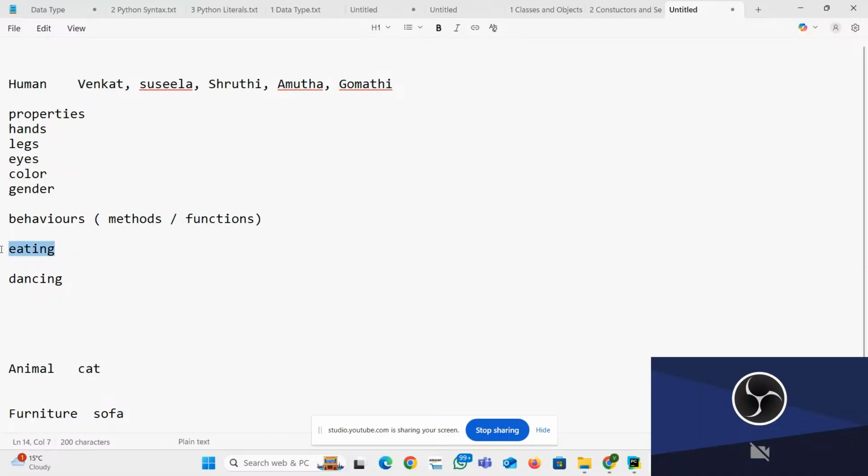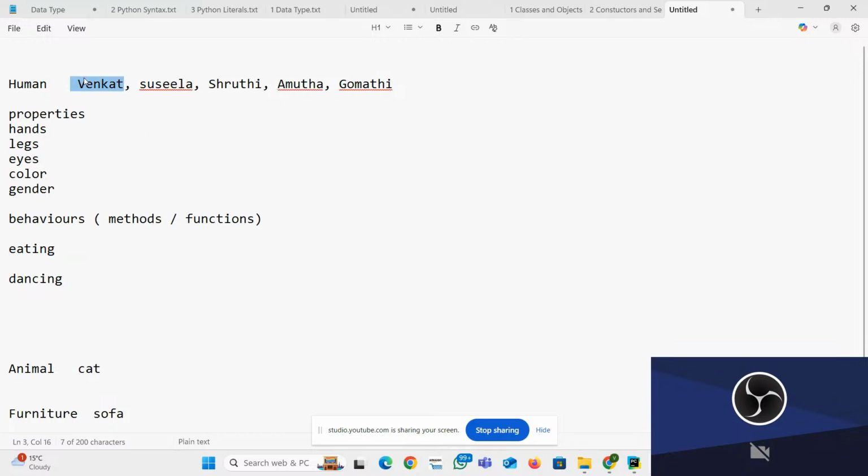For eating, assume that Venkat is a non-veg guy, and Susila could be a veg one. Dancing: Venkat may not know dancing, but Susila must be knowing Bharatanatyam, and Shruti must be knowing Western dance. So this method is different, that method is different, so the functions are different.